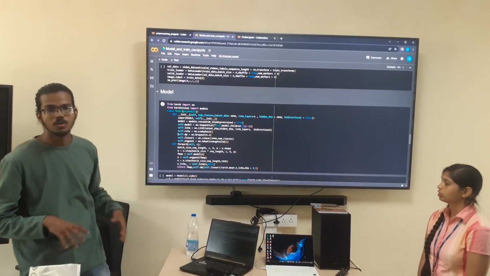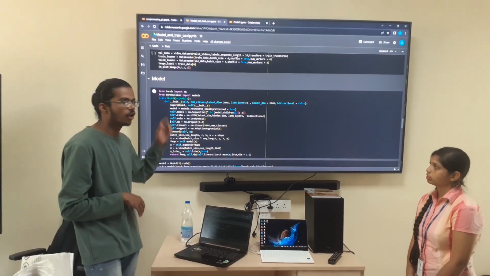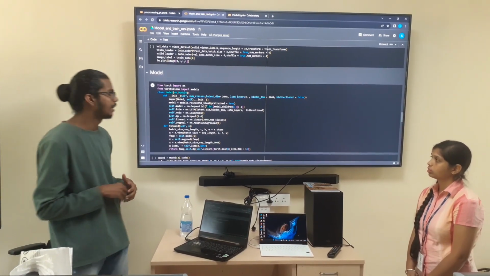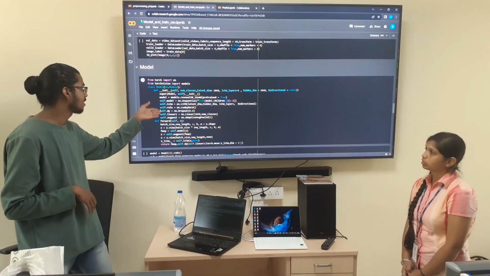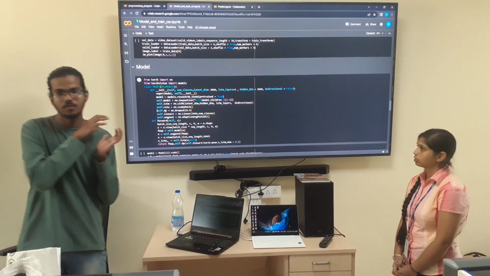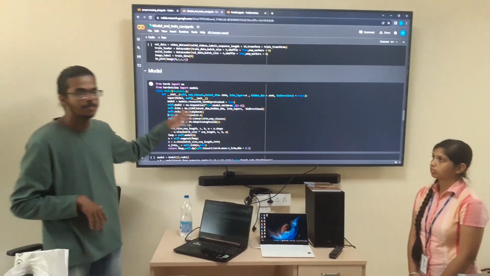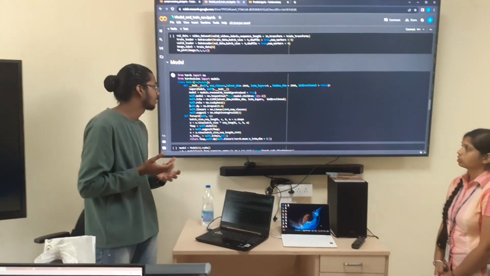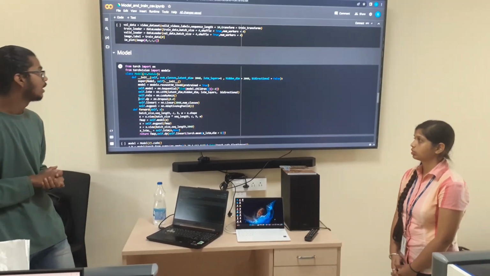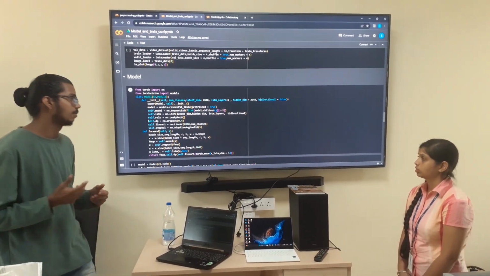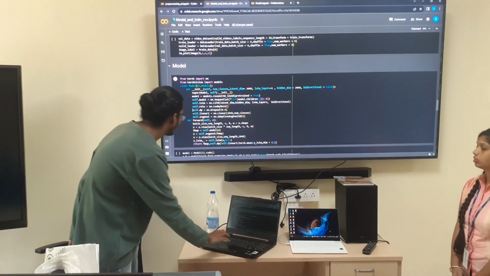Later we initialize the model. The first model we use is ResNet-50. This is a pre-trained model which we get from Torch Vision. We are using the PyTorch library for training the model. The ResNet model is fed as a sequential model from all the layers from the start to the last two. Then that is followed by an LSTM model. There are a few parameters which we give, such as the number of hidden dimensions of the LSTM layer and so on, which is followed by a ReLU, specifically a Leaky ReLU, followed by a dropout layer. We are using 40% dropout, followed by a fully connected layer. This is the forward approach of this model.